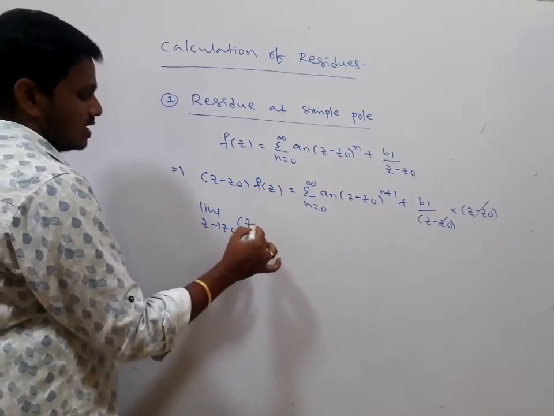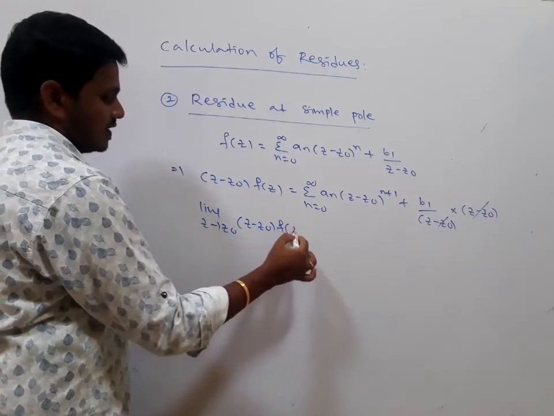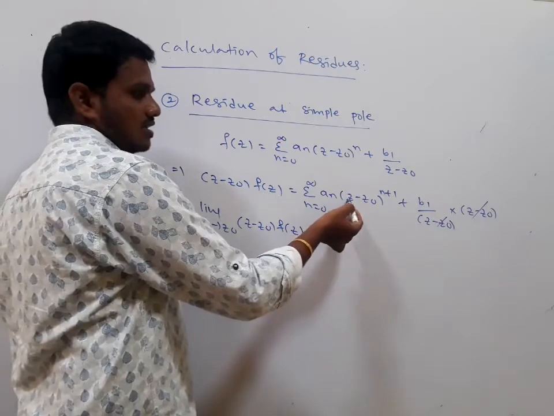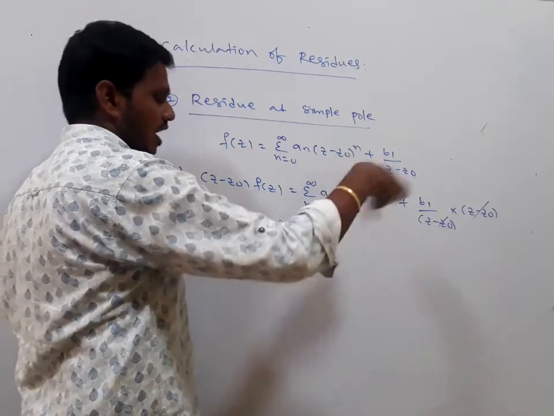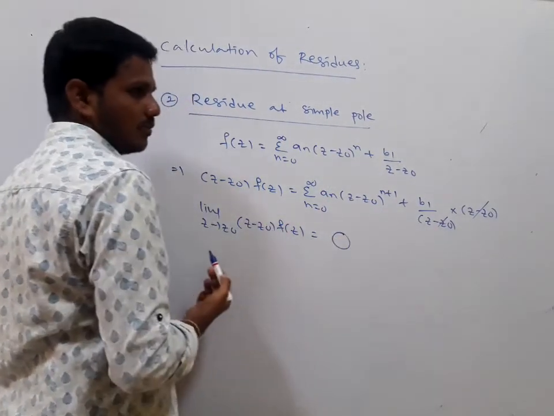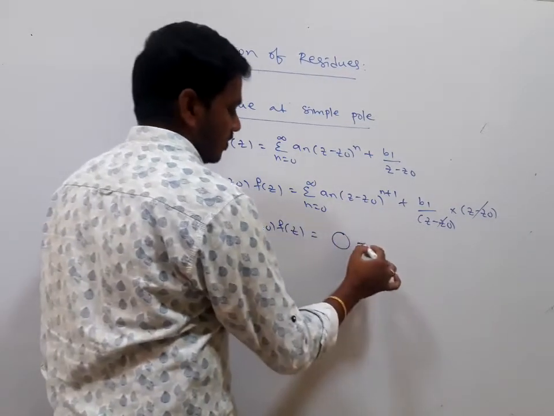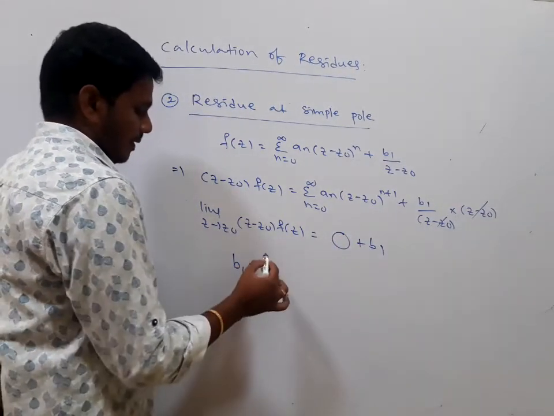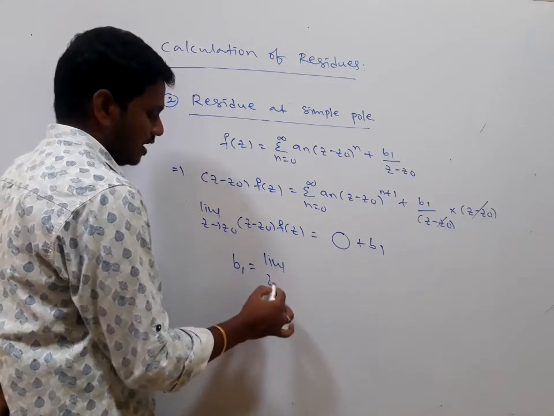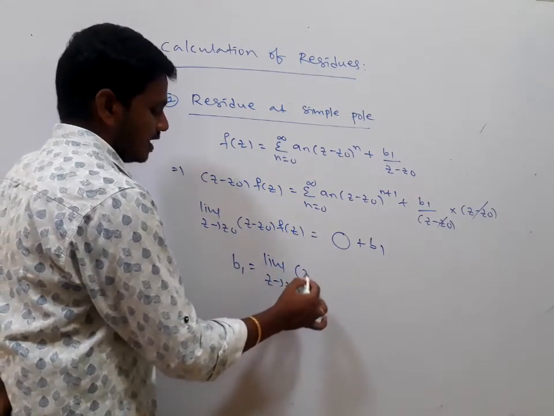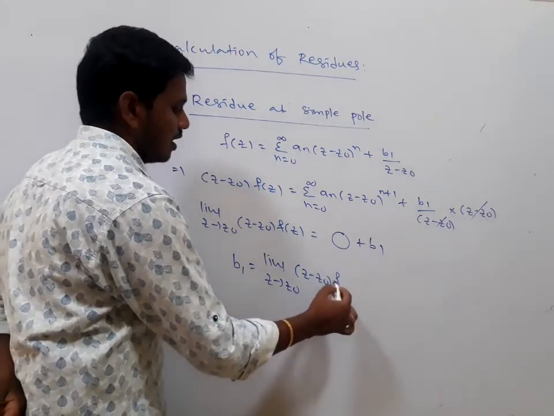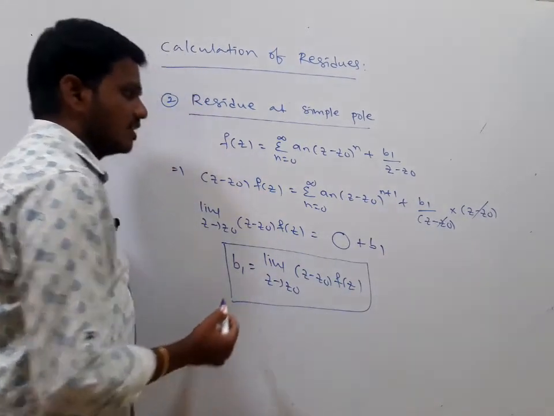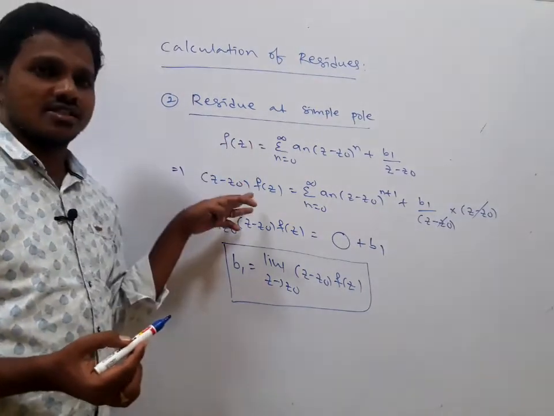Now taking the limit z tending to z naught on both sides. So here (z minus z naught) f of z equals, as z tends to z naught, z naught minus z naught is 0, every term in the summation becomes 0, that is, the complete analytic part becomes 0. So we have b1 only. So the residue b1 equals the limit z tending to z naught of (z minus z naught) into f of z. This is the residue of f of z at z equals z naught, where z naught is a simple pole.